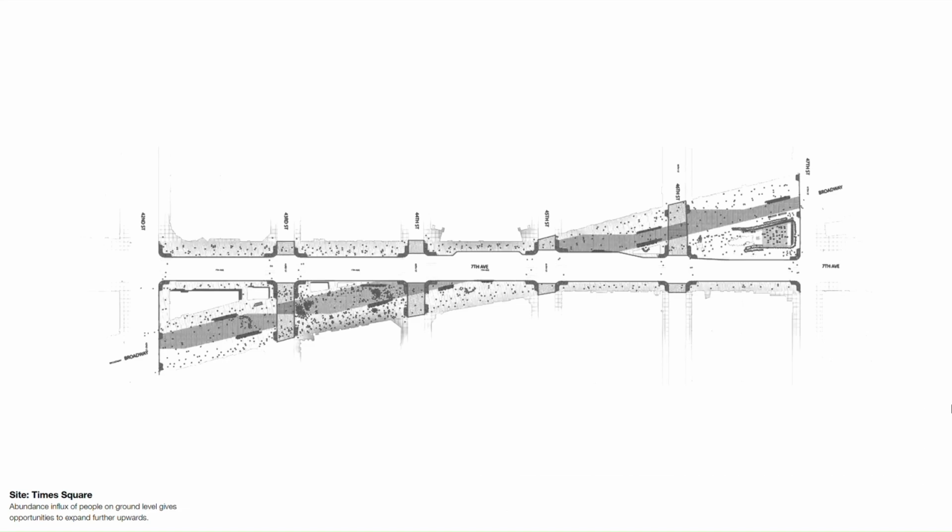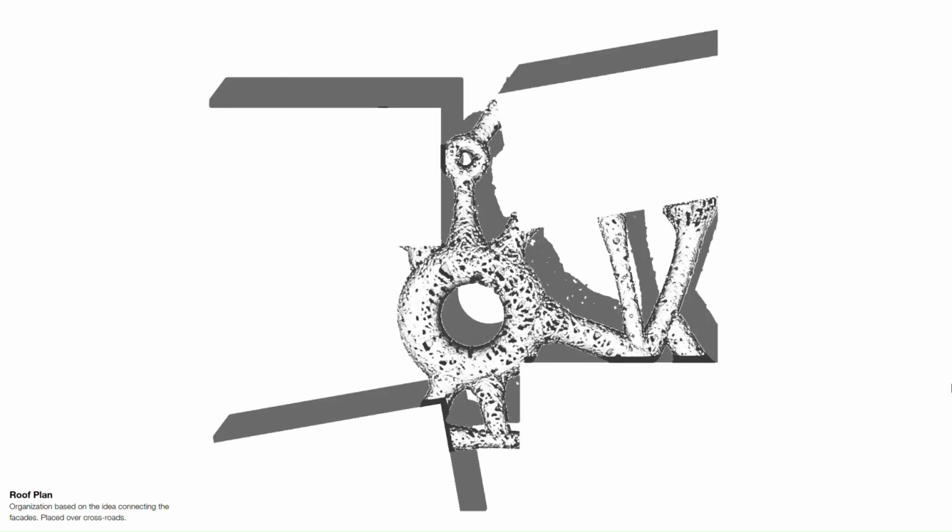Site: Times Square. The abundance of people on the ground level presents opportunities to expand further upwards. Roof plan. The organization is based on the idea of connecting the facades, placed over the crossroads. Isometric view. The central core connects to facades via arm extensions. The overall porous texture allows for permeability.